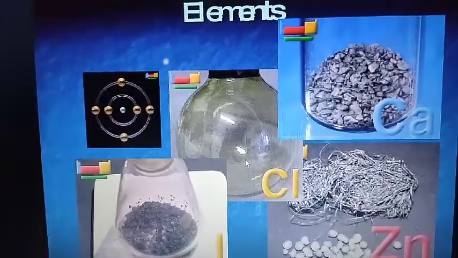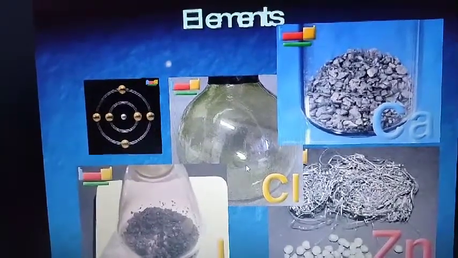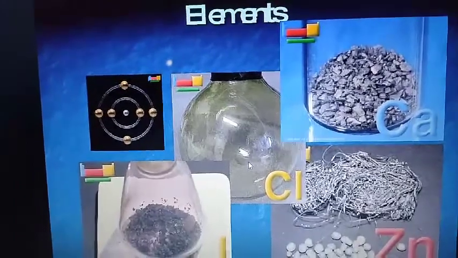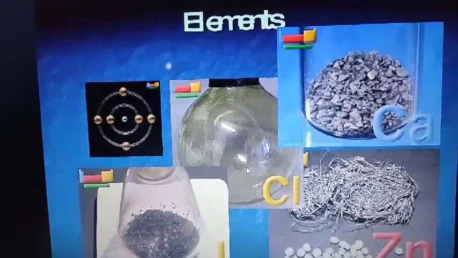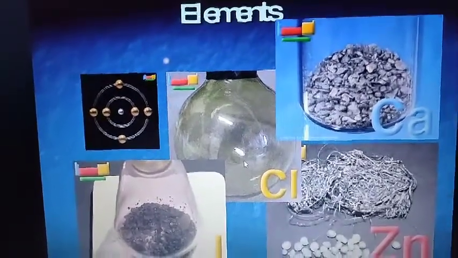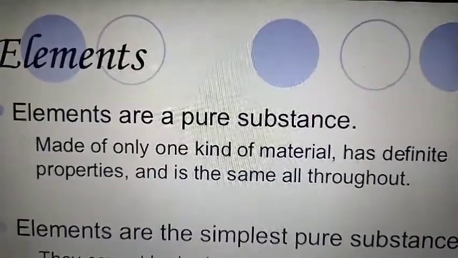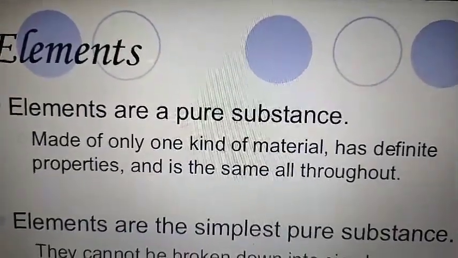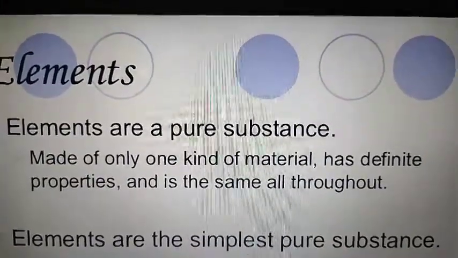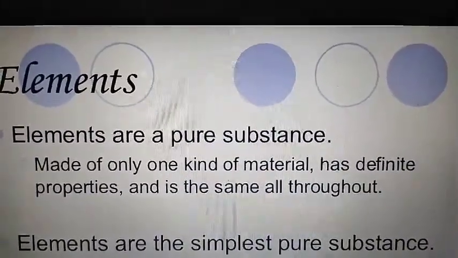Gold, silver, copper, iron, aluminium: these are examples of metals. Non-metals: hydrogen, oxygen, nitrogen, carbon. These are examples of non-metals. And metalloids: boron, silicon, arsenic, antimony. These are examples of metalloids. So elements are pure substances made up of only one kind of matter, with definite properties, and the same all throughout. This is the property of an element.